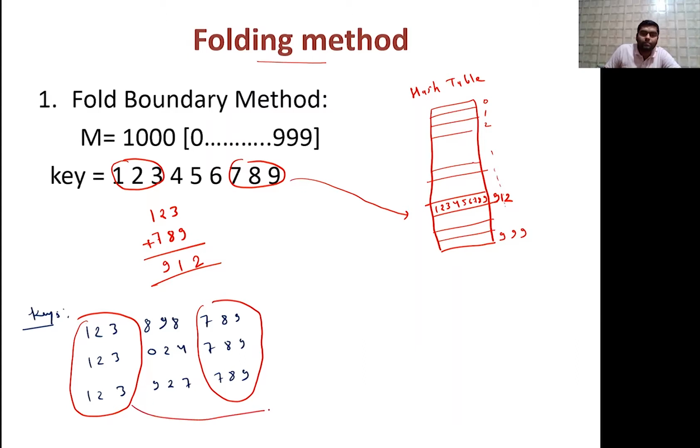So in this case what will happen? In this case collisions will happen. Okay, so there are collisions in this case also. That was the fold boundary method. Now next is the fold shifting method.